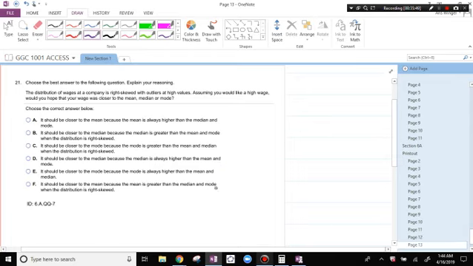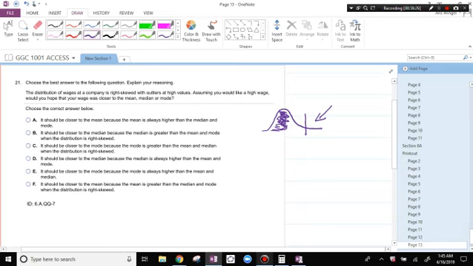Choose the best answer to the following question. Explain your reasoning. The distribution of wages at a company is right skewed with outliers at the high values. Assuming you want a high wage, would you hope that your wage is closer to the mean, the median, or the mode? It says that it's skewed right, so lots of people have this wage, and then there are a few outliers that are getting the high wage.